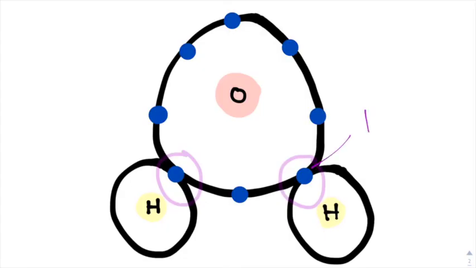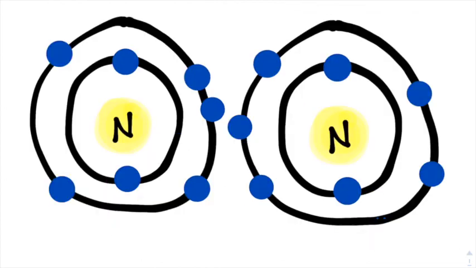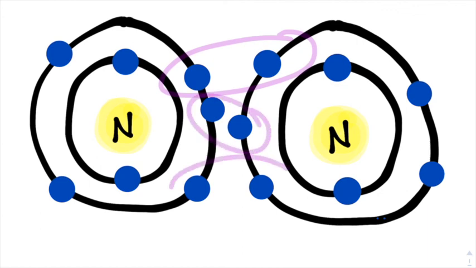Oxygen, in its singular state, has 6 valence electrons, so in order to fill its valence shell, it needs to form 2 bonds with hydrogen atoms. Or similarly, nitrogen has 5 valence electrons, and when it is bonded with another nitrogen atom, it must form a triple bond with 3 shared electrons in order to complete its octet.